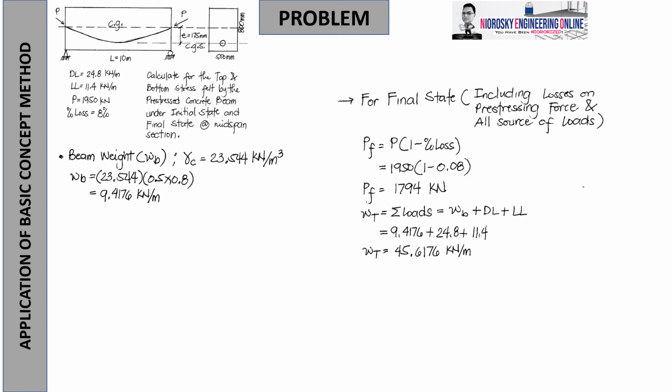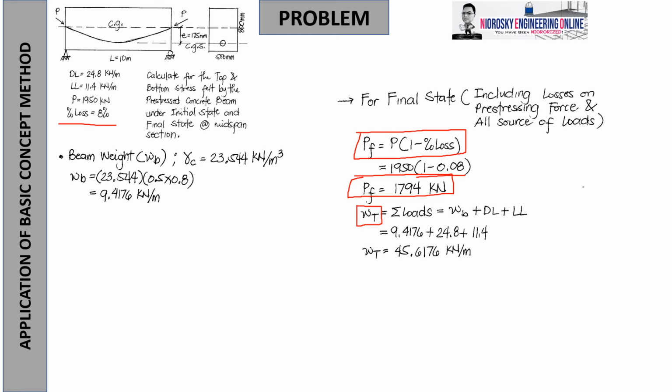So to get the point, on how do we analyze that, P sub F is equal to P quantity 1 minus percentage loss. Kasi we need to get the retained force, no? So therefore, 1950 quantity 1 minus 0.08. Don't forget that the percentage loss is 8%, so what is retained? 92% or 0.92. So that's why the final prestressing force is 1,794 kilonewton.